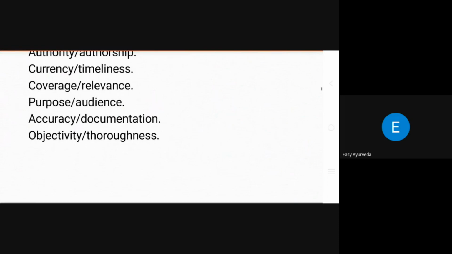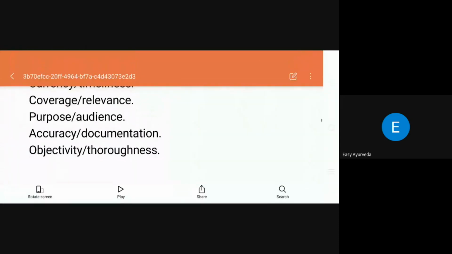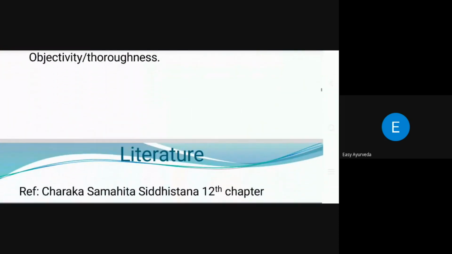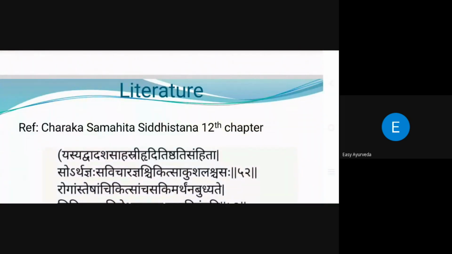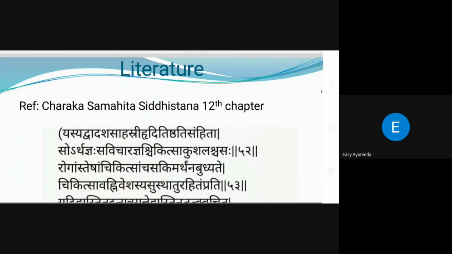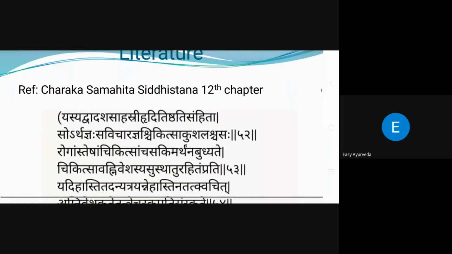Those are all the things that are searched for in a book. Then that book is considered a good literary work, meaning good presentation has been done by the author, and you can assess it. Like that, we will go and check in the Charaka Samhita. Especially now I am majorly dealing with the Charaka Samhita's literature and documentation.